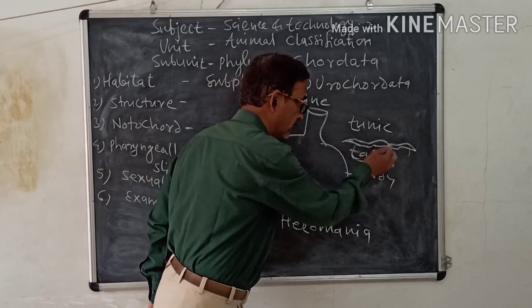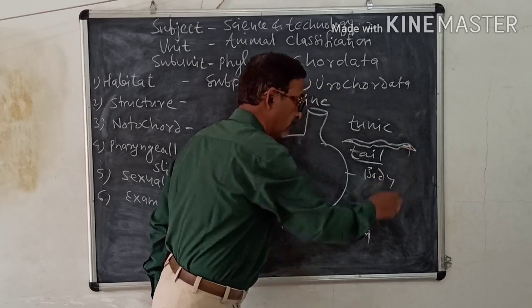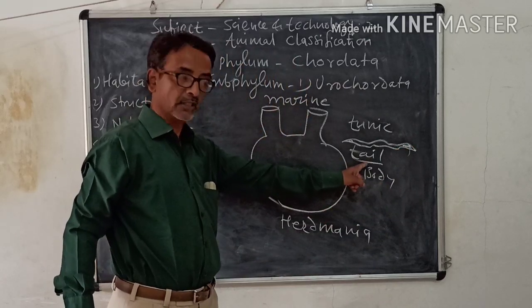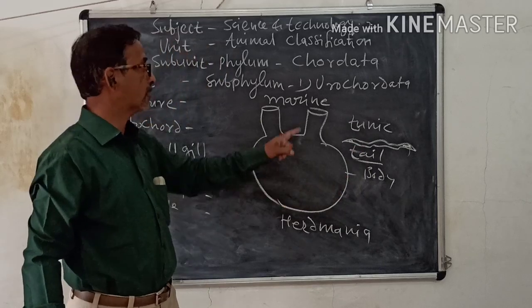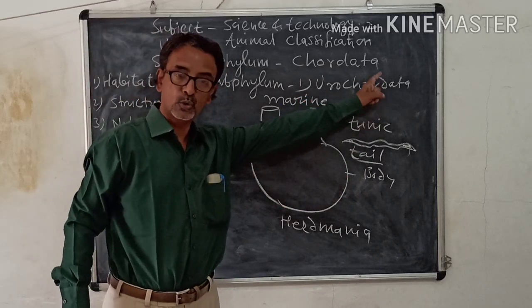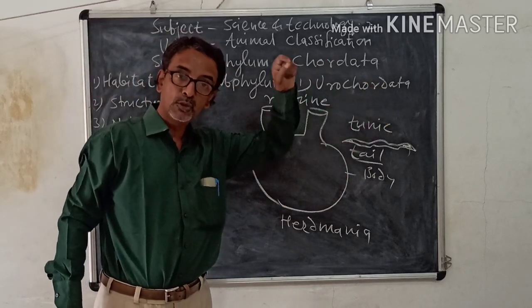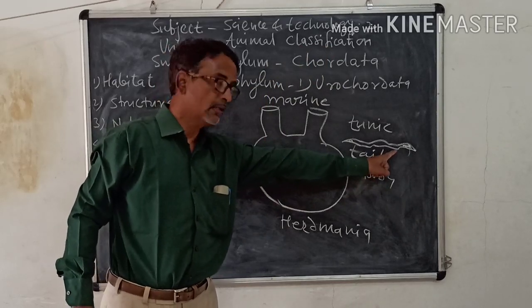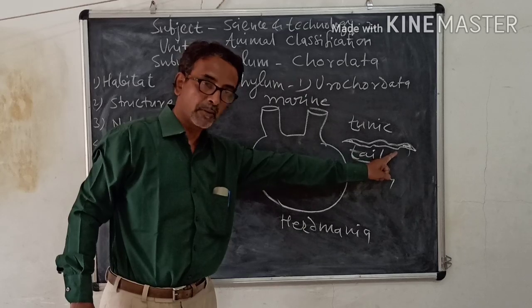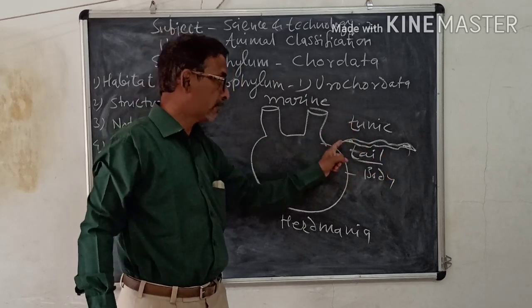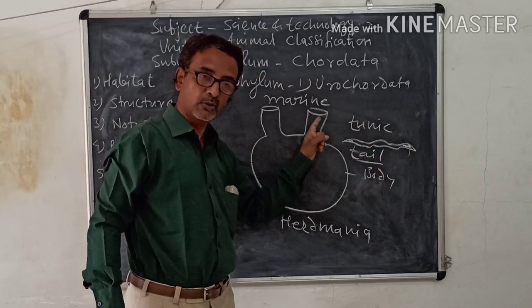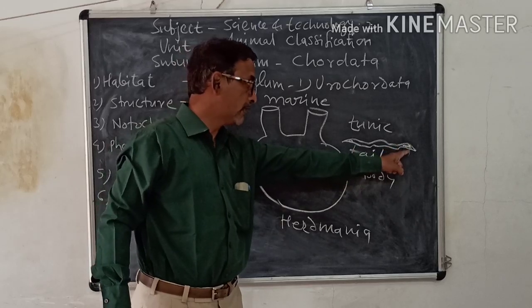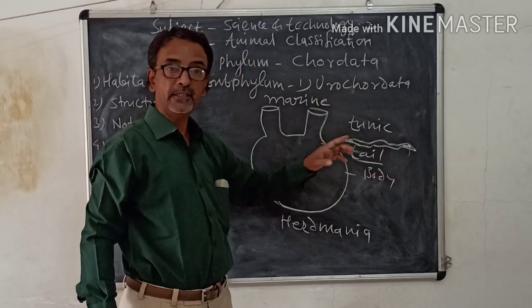Suppose this is the head, then this is the tail. Hence these are called Urochordata. The larva is the early primitive stage, freely swimming in water, and in the tail region they contain notochord.